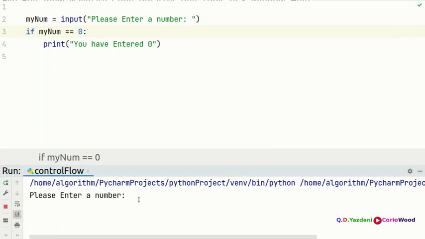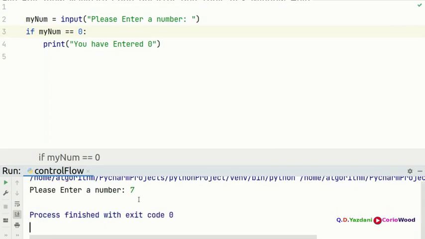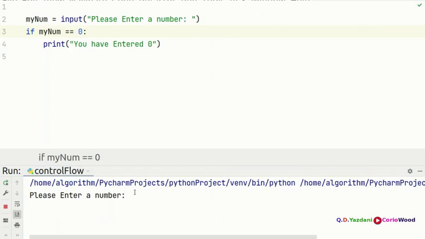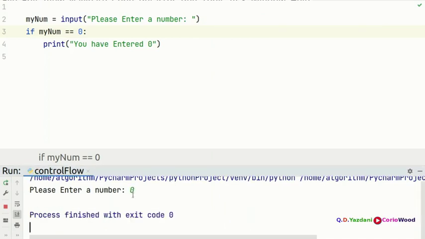If you put 7, then nothing shows because it's not equal to 0. But if you put a 0 and we run again, then it's not showing anything. Why is it not showing? Because this is wrong.